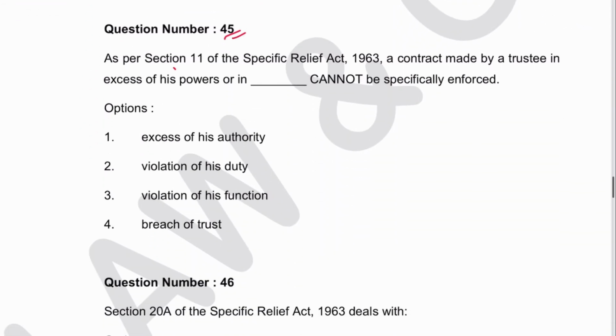Next 45. As per Section 11 of the Specific Relief Act, a contract made by a trustee in excess of his power or dash cannot be specifically enforced. Excess of his authority, a violation of his duty or his function, or breach of trust. Section 11 is for breach of trust. So 4 is the answer. Excess of his power has already been mentioned here, so the next option left is breach of trust.